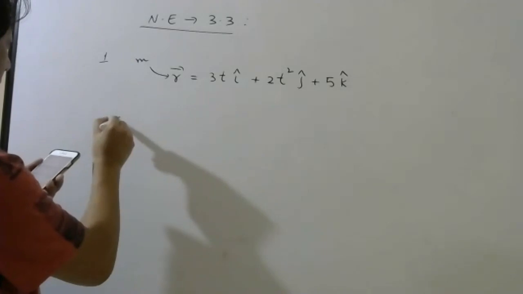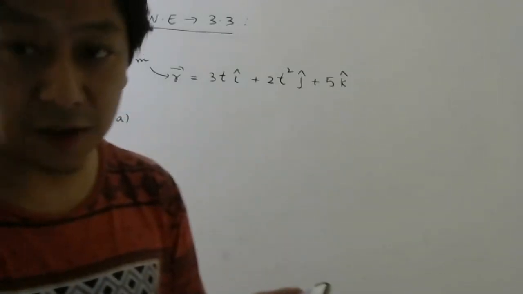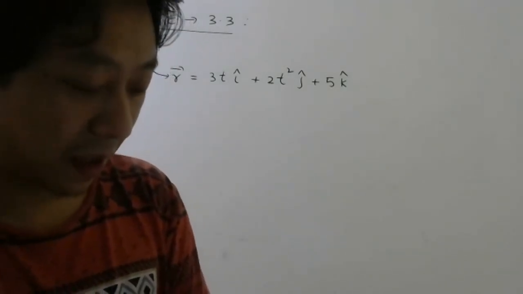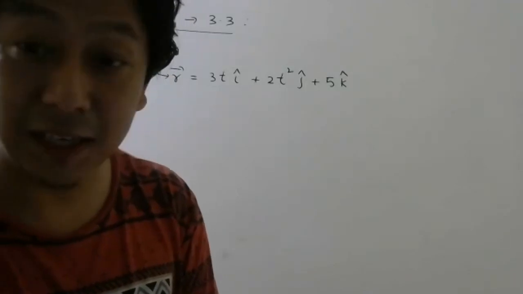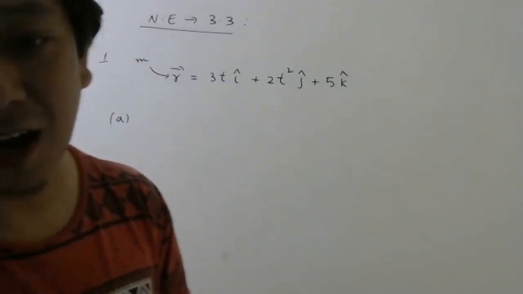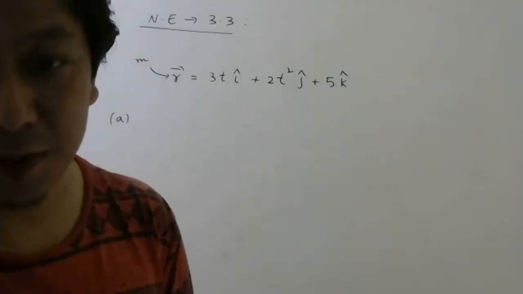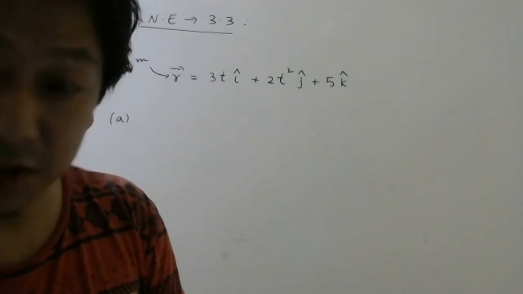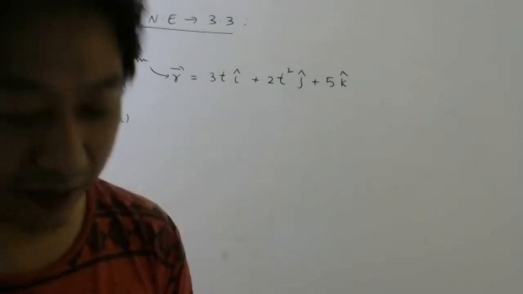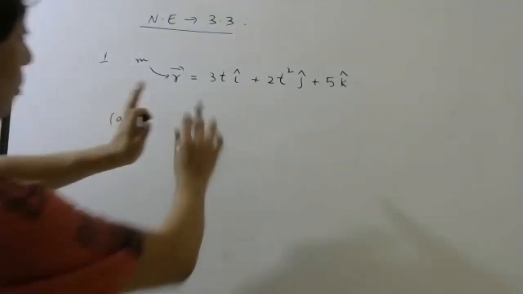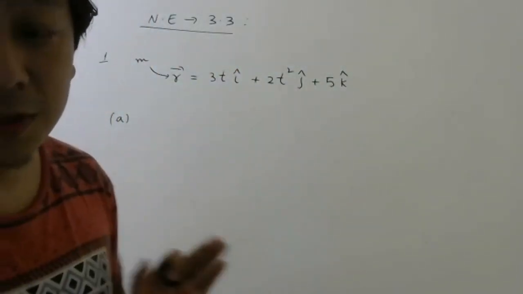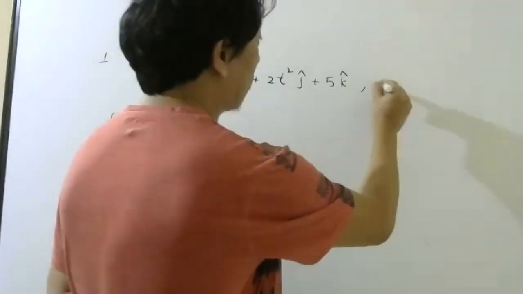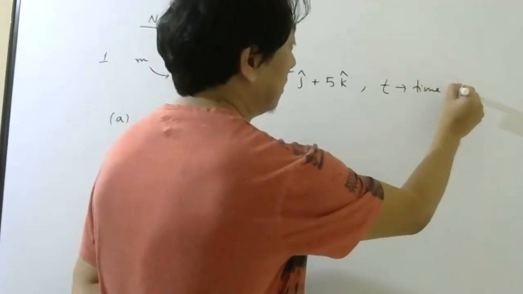First question is find the velocity vector in terms of time, and the acceleration vector in terms of time. After that, the second question is find the magnitude and direction. Advait, you were saying, how to find direction? Here we will be doing. Second part is find the magnitude and direction of the velocity vector at what time? 1 second. First you look at the equation. By the way, I hope you understood, t is time in seconds.